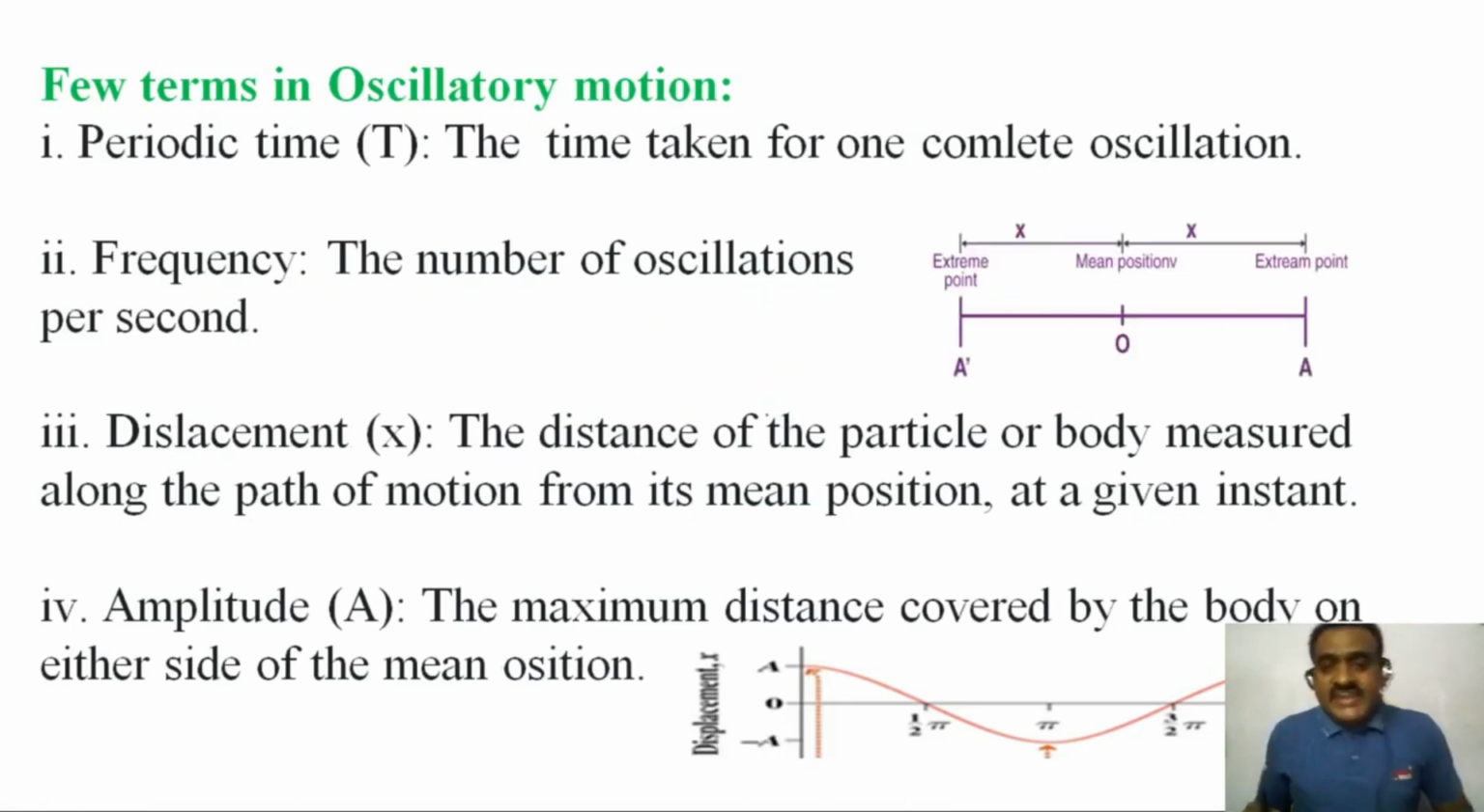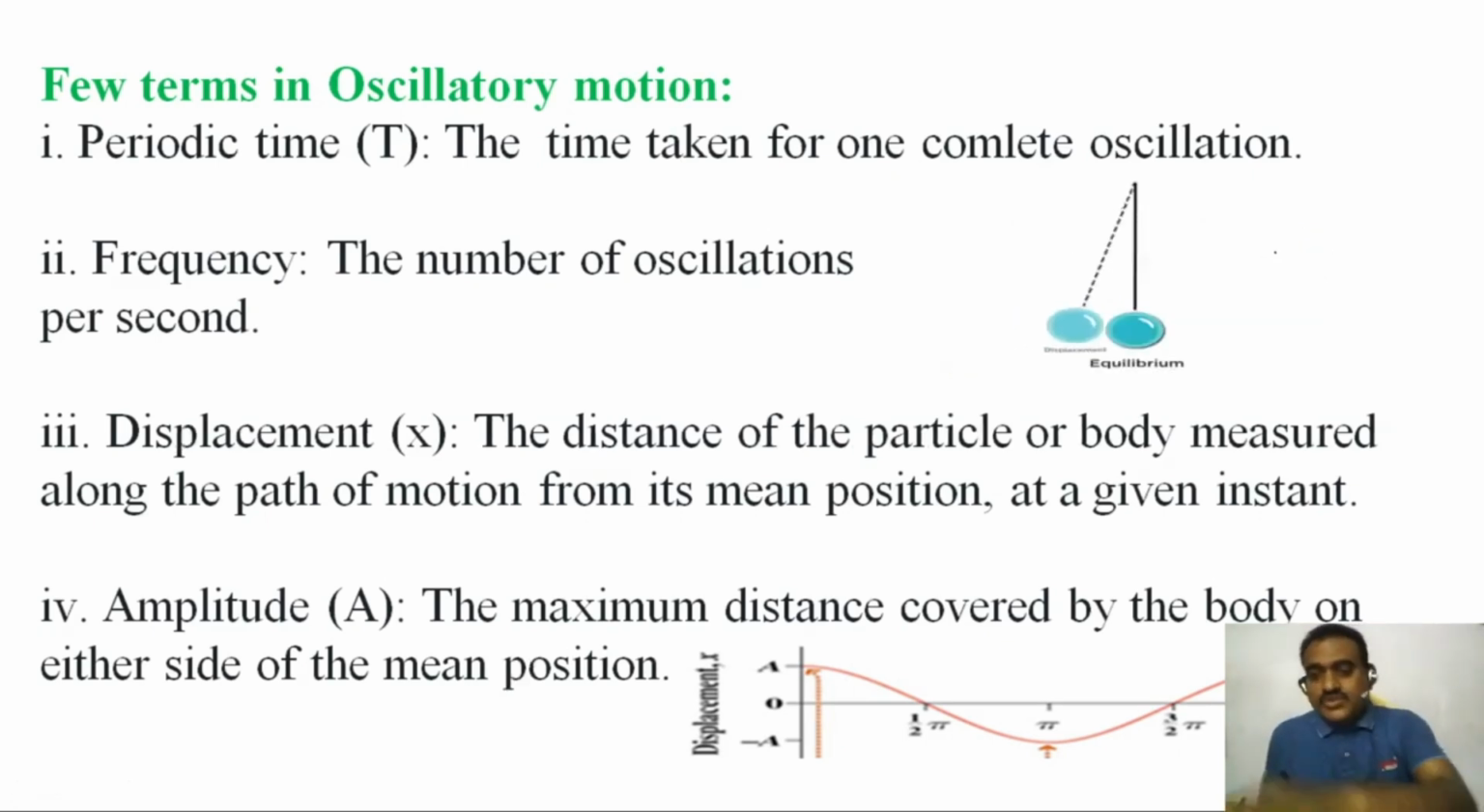So you can see here, this is the equilibrium position, and this is the end point. From the equilibrium or mean position to the end point, and from this extreme position to the other extreme position and coming back to the first extreme position, that is one complete oscillation. So this is the starting point; it moves to this side and comes back to the same position. That is one complete oscillation.